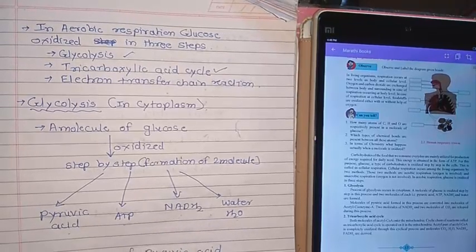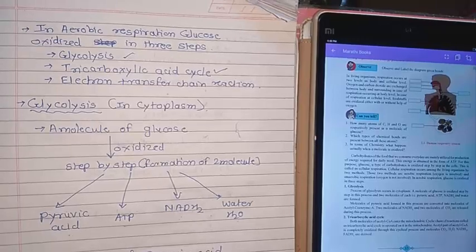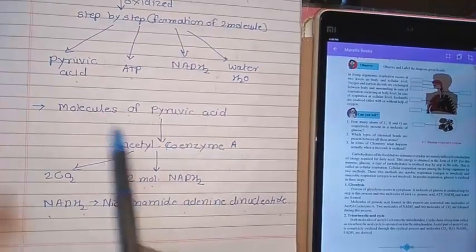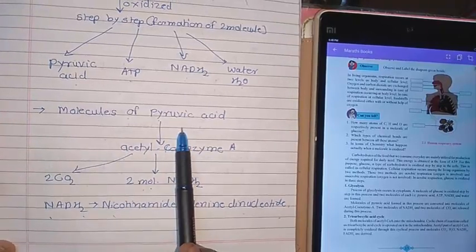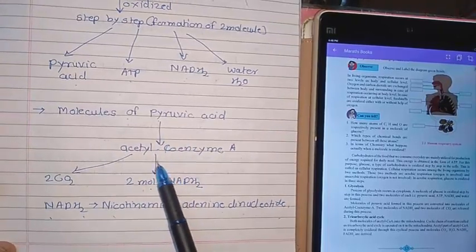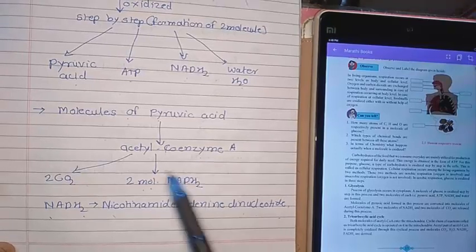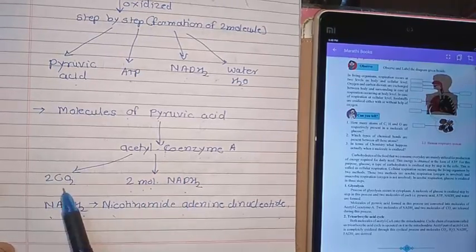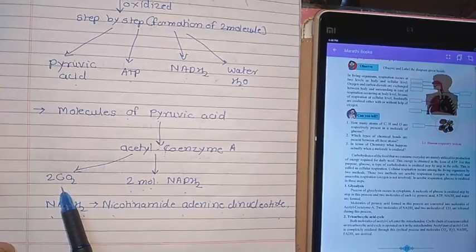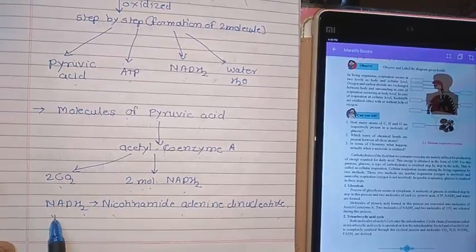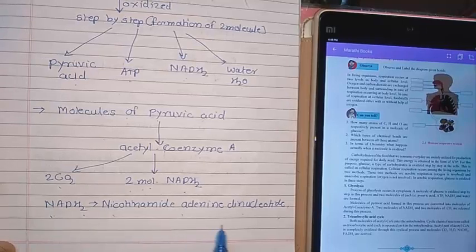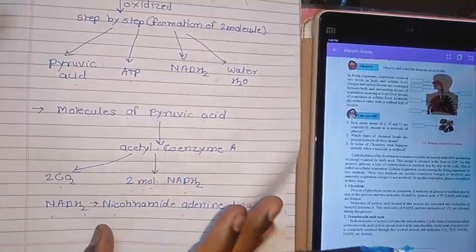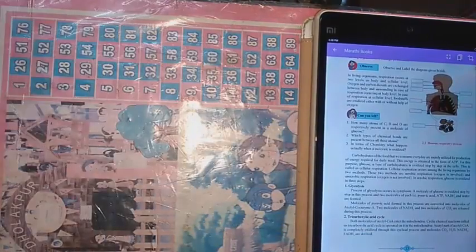Then the pyruvic acid whichever we are getting from glycolysis will be converted into acetyl coenzyme A, and this forms two molecules of NADH2 and two molecules of CO2. So that is glycolysis. And what do you mean by NADH2? Nicotinamide adenine dinucleotide. So here we completed the glycolysis revision.